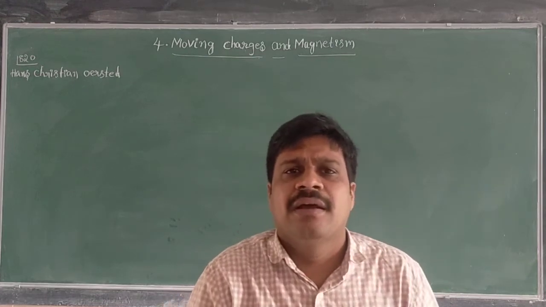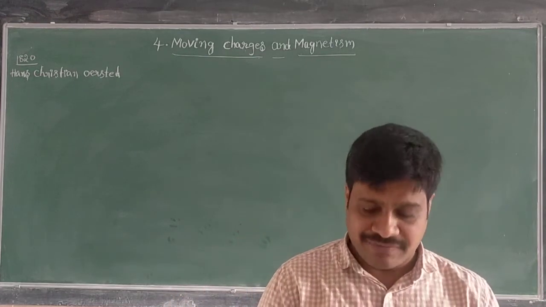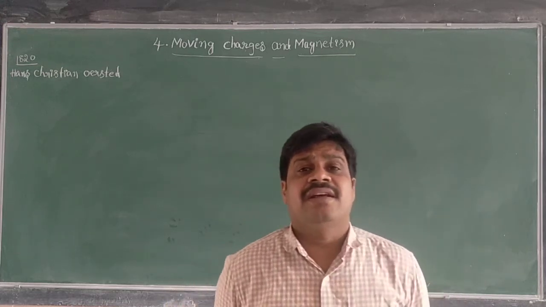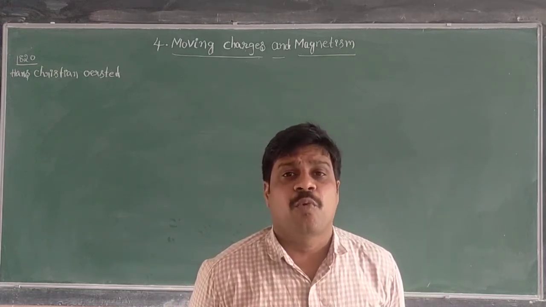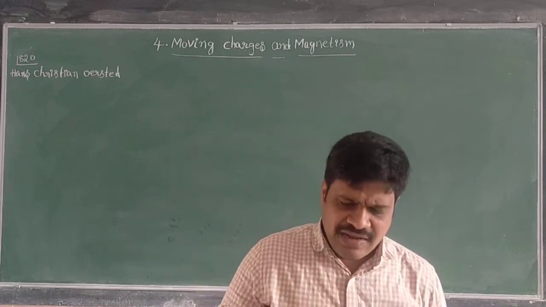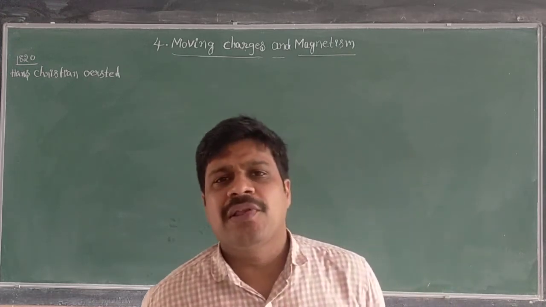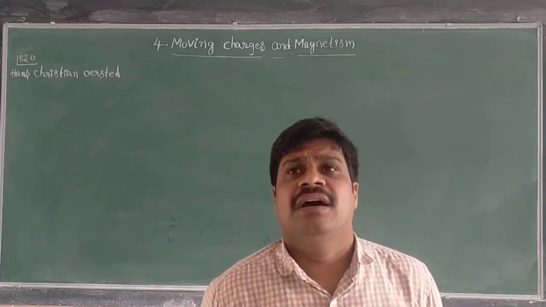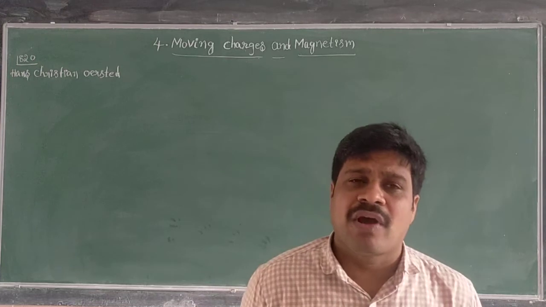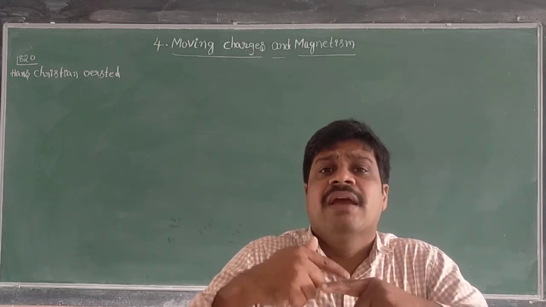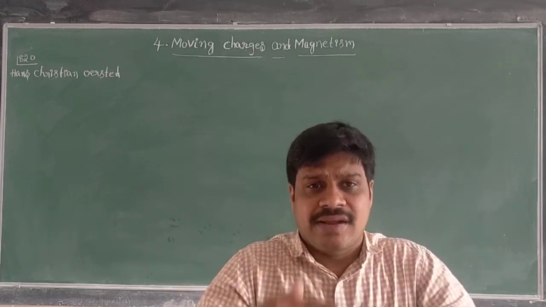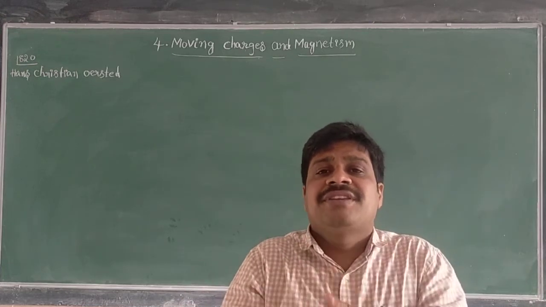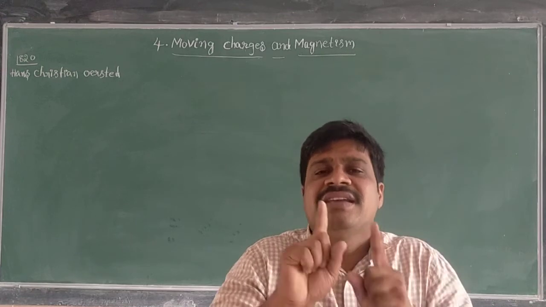What is happening here? He conducted one of the experiments. The magnetic needle is deflected whenever the current is passing through the wire nearby it. From this statement, people concluded that whenever current is flowing in the wire, something is produced around the current carrying wire. Because of that something only, the magnetic needle, which was in equilibrium earlier, is deflecting.